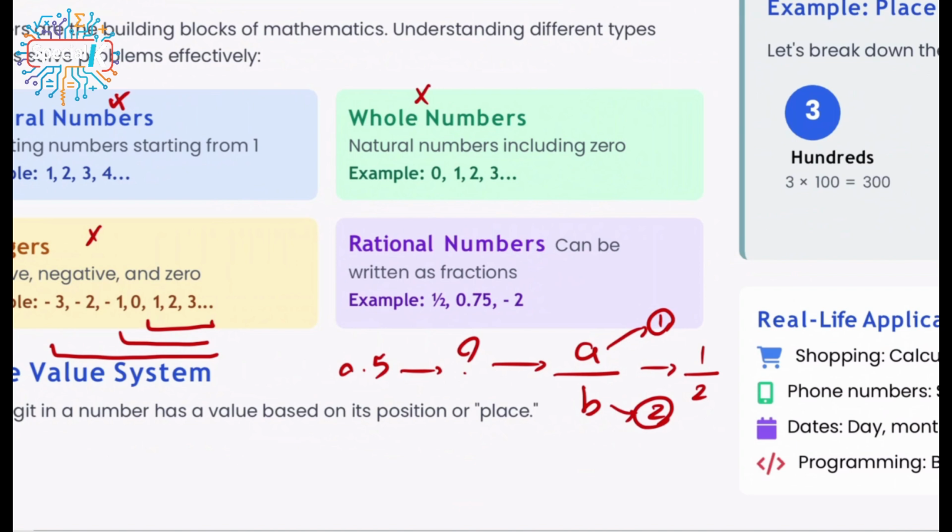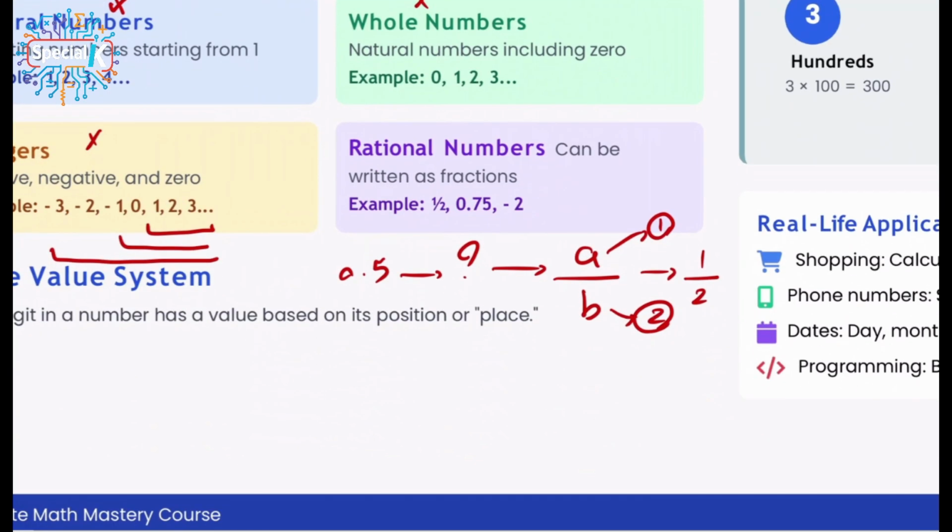What did we understand? We understood two things. The first is what rational numbers are. Rational numbers are the ones that you can write as fractions. And we also learned a little bit about fractions. A fraction means I have a set of numbers that can be written in this form: the first number on the top, a line that I call division, and after that another number, which is the second number. If I can find a way to write any number as one number divided by a second number, we call it a rational number. Very interesting topic.